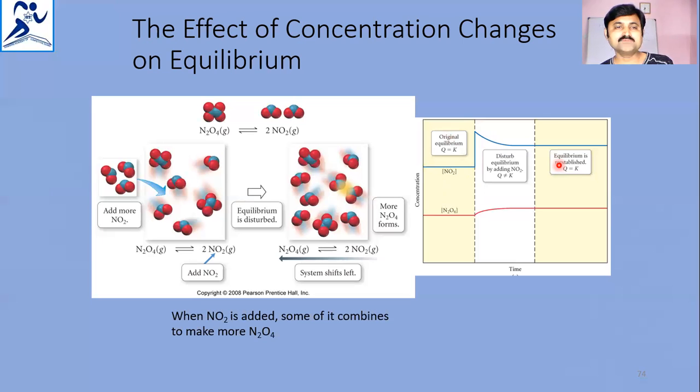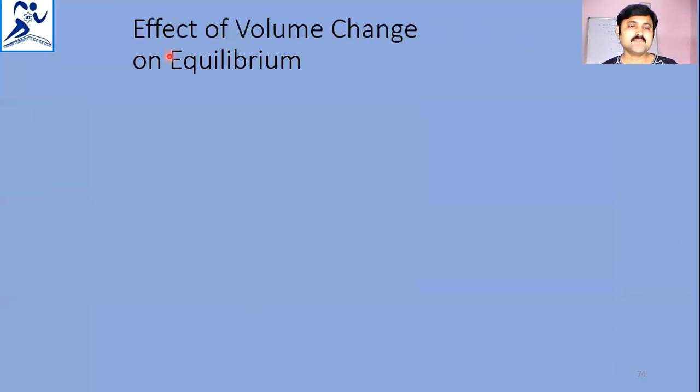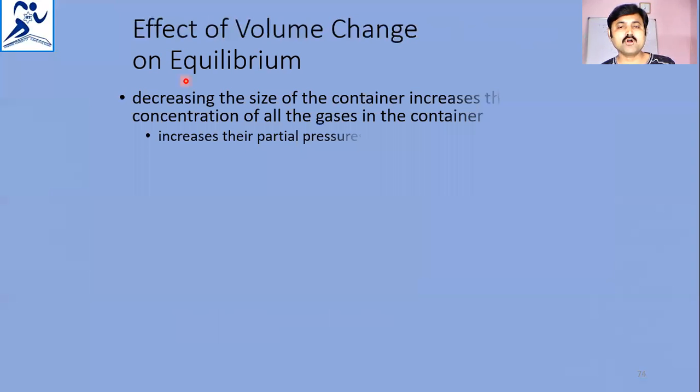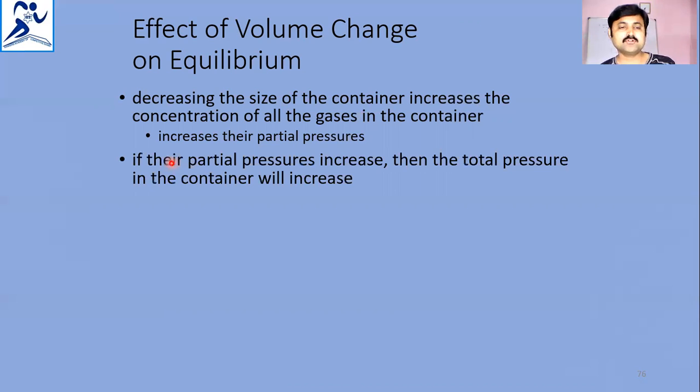Effect of volume change on equilibrium. Decreasing the size of the container increases the concentration of all the gases in the container, because pressure increases. If the partial pressure increases, then the total pressure of the container will also increase.